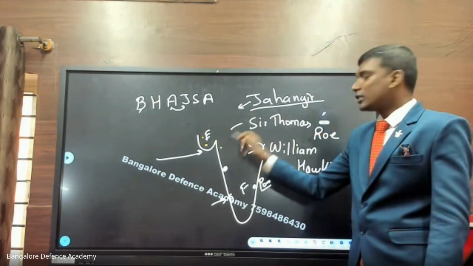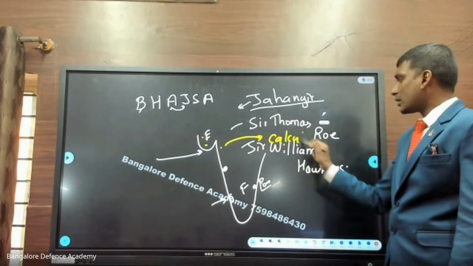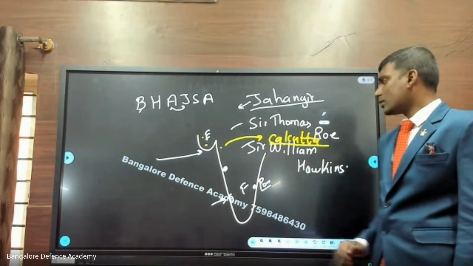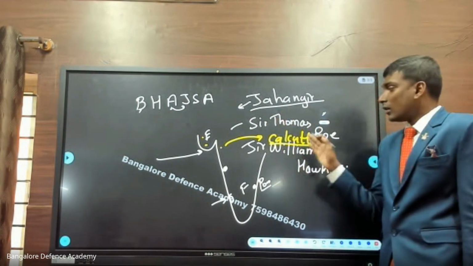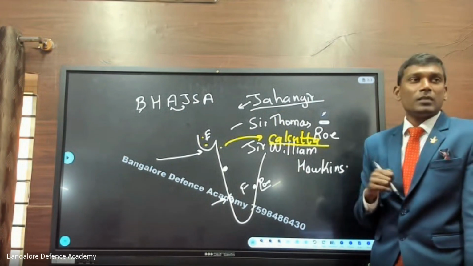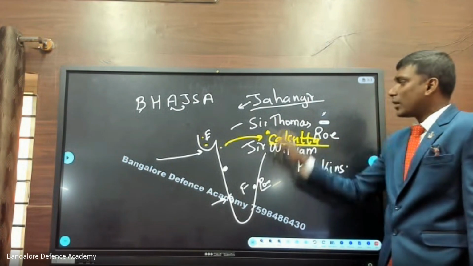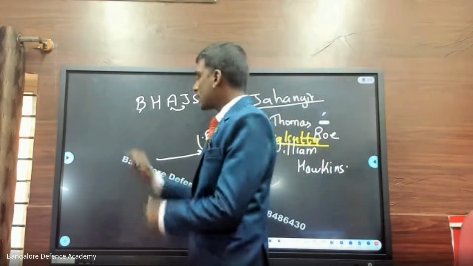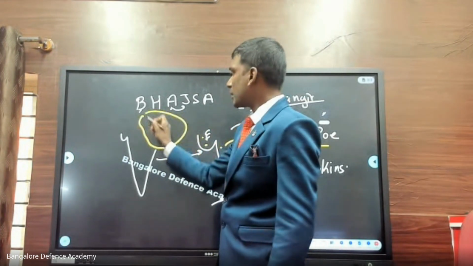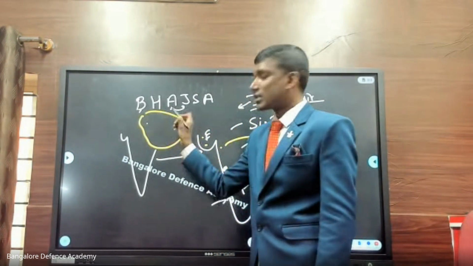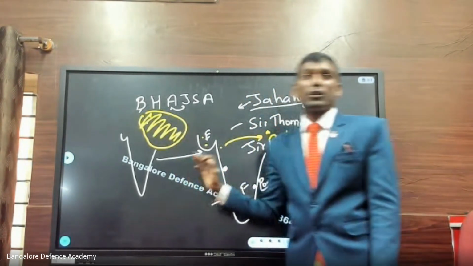And now they wanted to check some other places. They are looking over to a place called Calcutta. In modern history, between 1757 and 1947, we call this Calcutta. Now the name is changed to Kolkata. Now in Calcutta, this Bengal province, look at this. Suppose I draw India here. This area, that is Uttar Pradesh, Bihar, West Bengal, Orissa, Chhattisgarh, Jharkhand, this complete area was called the Bengal area.